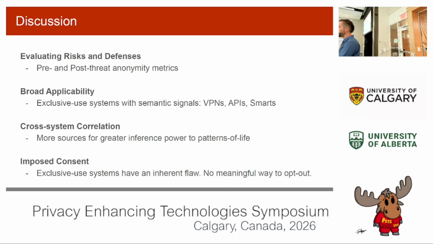And I think very importantly, I'd like to talk about this in terms of the inherent flaw in network communication. I think it's very important work that we're doing in this area, because what this is basically doing is imposing consent, right, on its users. There's no meaningful way to opt out. Right, this is network traffic. So I think this is a calling to researchers to make sure that we can protect users worldwide.